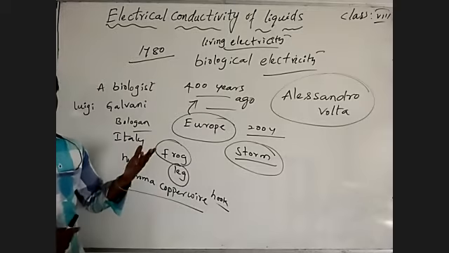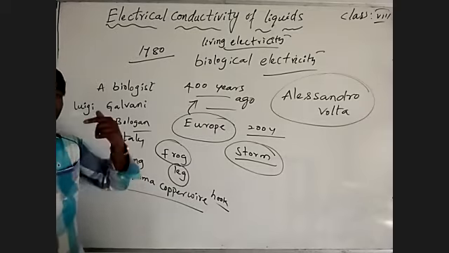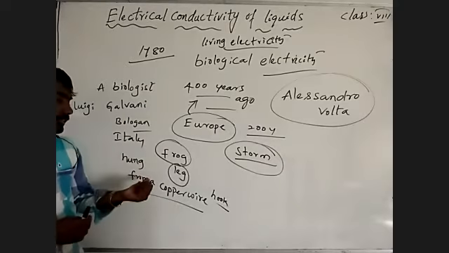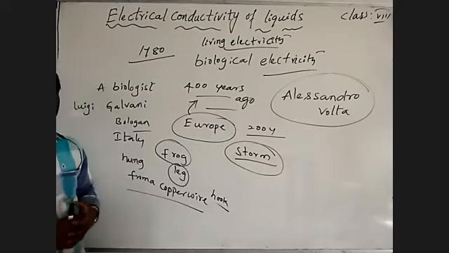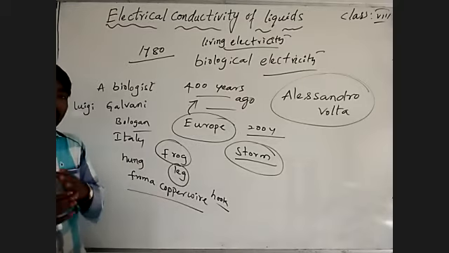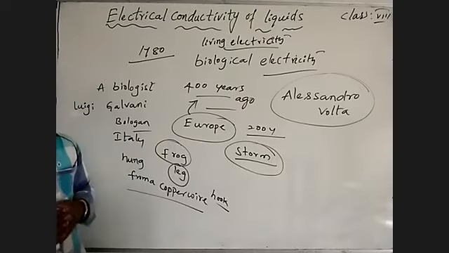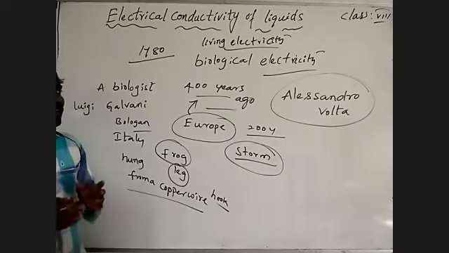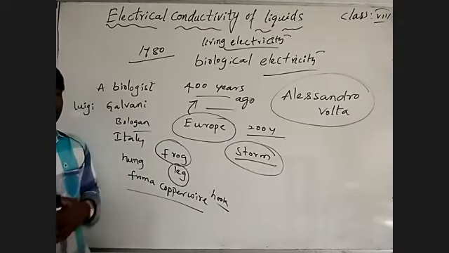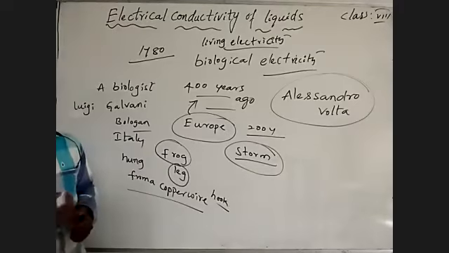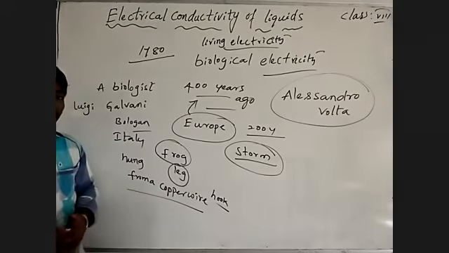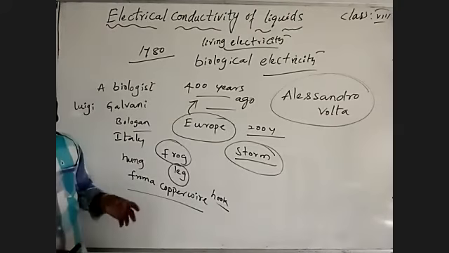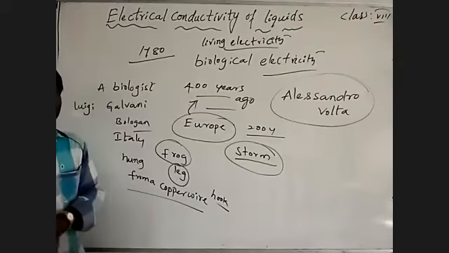He observed that when he used different metals, he got the twisting action by passing electricity. When he used the same metals or same substances, he did not get any twisting action by passing electric current. By that he proved it is not storing electricity in living organisms, it is not producing electricity. It is just acting as an electrolyte.